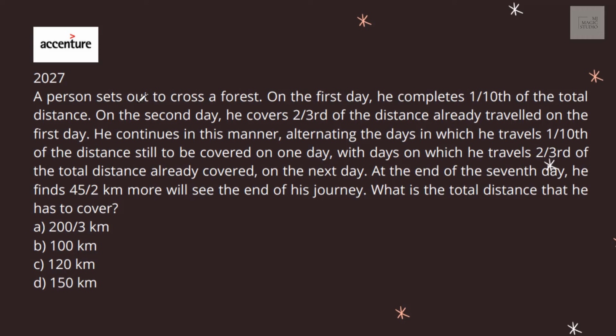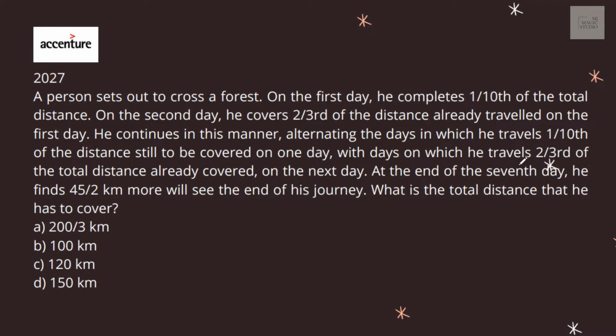A person sets out to cross a forest. On the first day, he completes 1/10 of the total distance. On the second day, he covers 2/3 of the distance already travelled on the first day. He continues in this manner, alternating the days in which he travels 1/10 of the distance still to be covered on one day, with days on which he travels 2/3 of the total distance already covered on the next day.